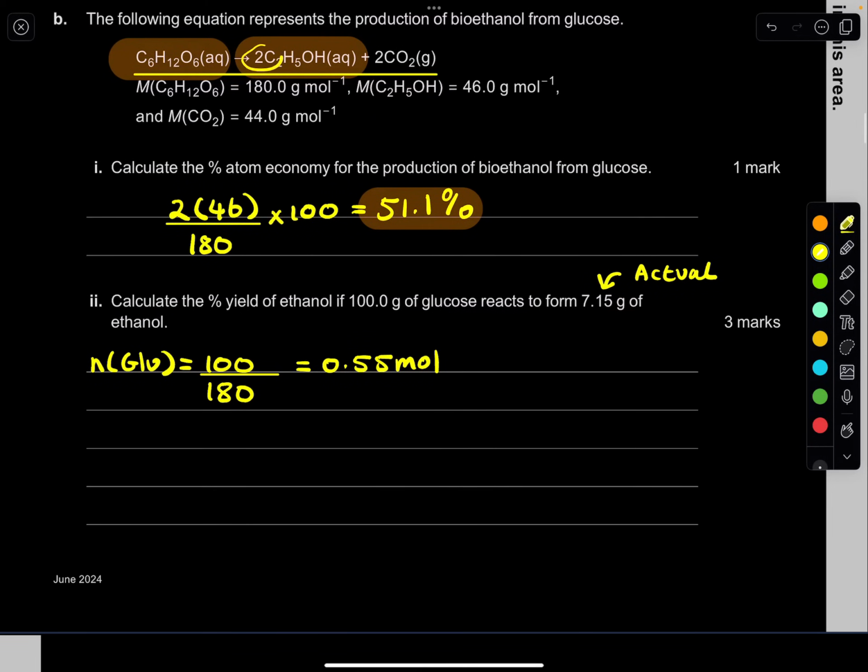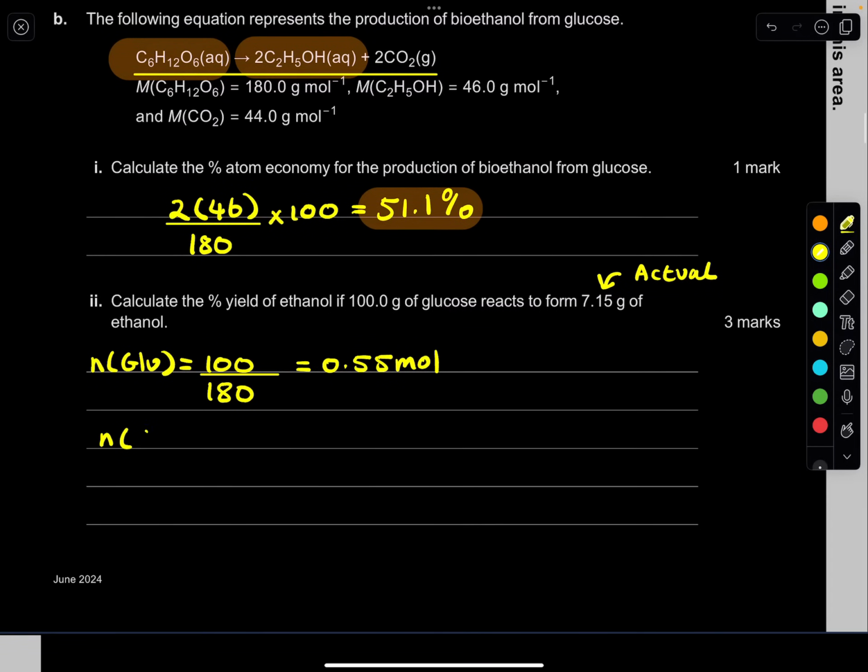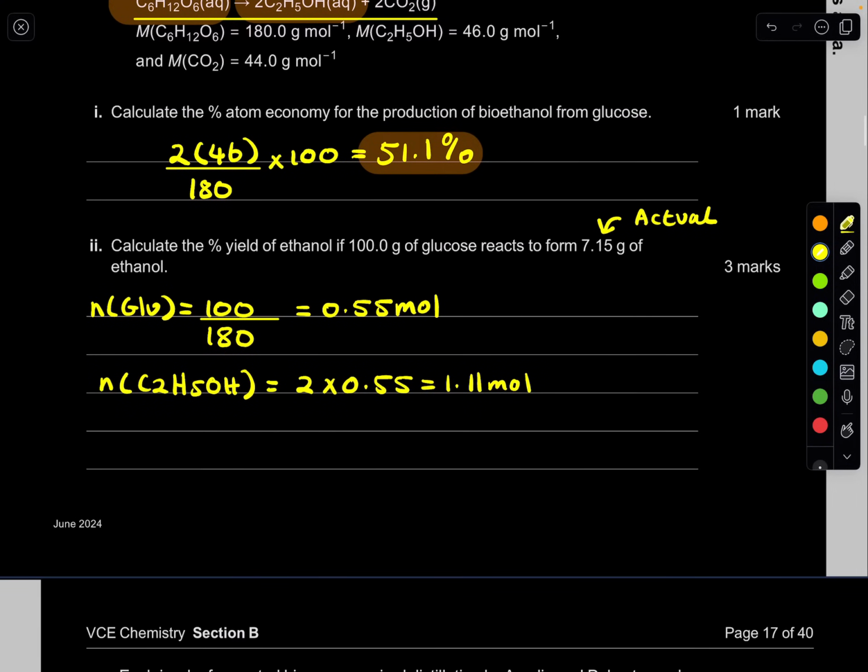Now, we can see it's a 2-to-1 ratio to get ethanol mole. So the mole of ethanol, which is C2H5OH, is going to be 2 times the mole of glucose. So times it by 2, you get 1.11 mole. Now what we need to do is convert it into mass.